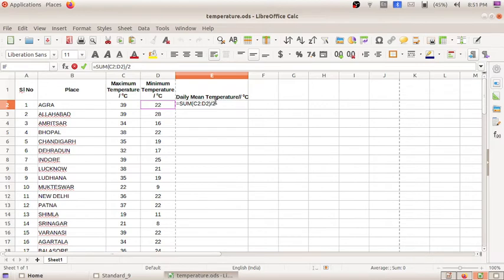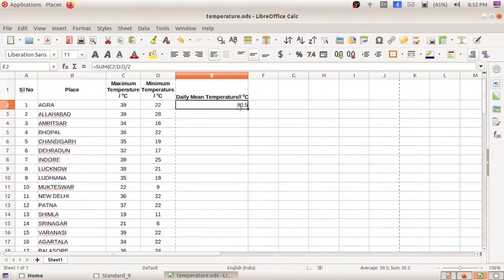So this is the formula for finding out the average. That means sum of C2, the maximum temperature, whose value is 39, and D2, the minimum temperature, divided by 2. So this is the formula. I click on the Enter key and I get the answer 30.5. So this is the formula for finding out the daily mean temperature. This is the first way of finding it out.